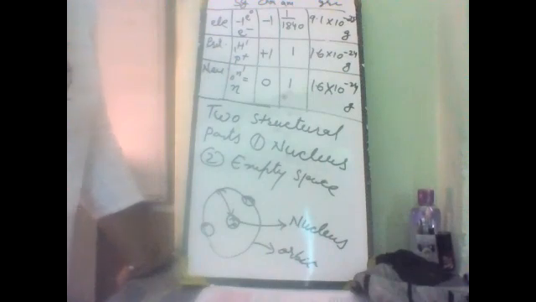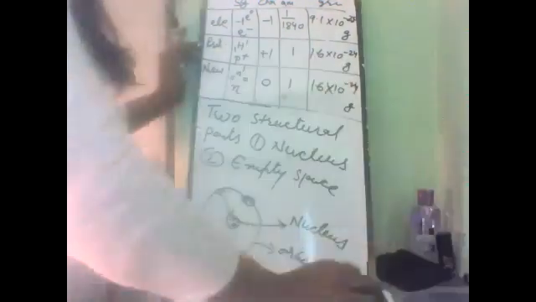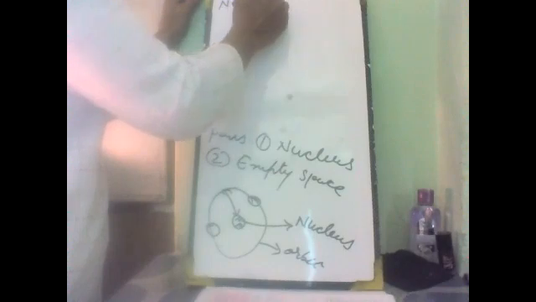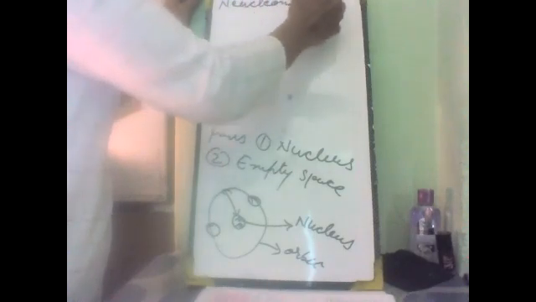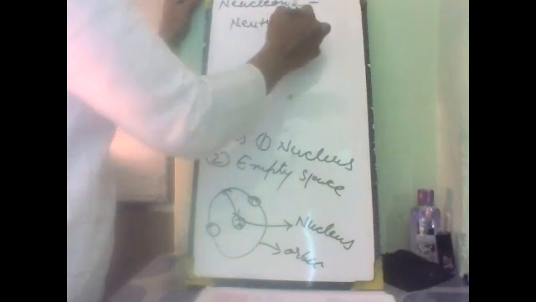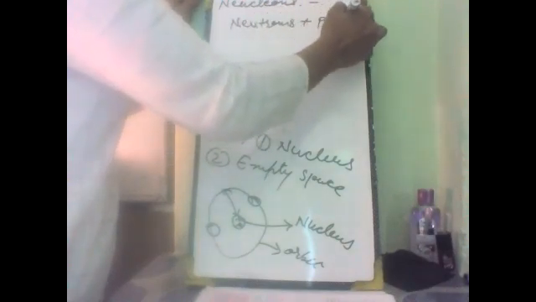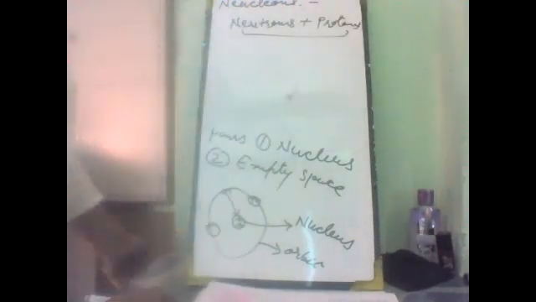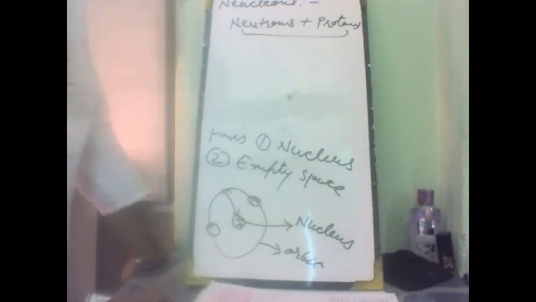In the nucleus, the protons and neutrons are collectively known as nucleons. What are nucleons? Neutrons and protons, collectively known as nucleons, are found in the central part of the nucleus of the atom.